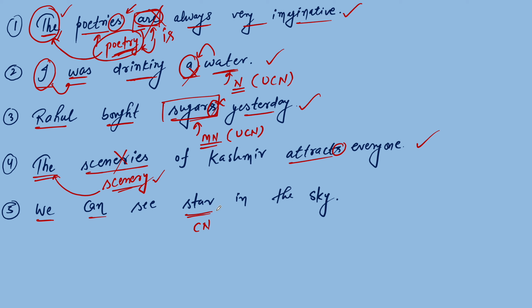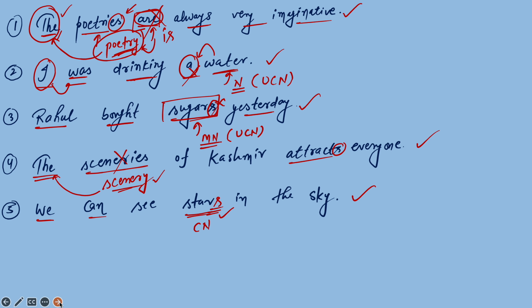It is not possible to count by seeing the stars in the sky, one, two, three, like that. But there are scientists who can count the number of stars present in a particular field of the sky, or in the universe. So it is a countable noun, and because of that we can put s, because in the sky there is not only one star, there are so many stars, more than one. So that's why we put s here. So it is the correct form. I hope it is clear to you.